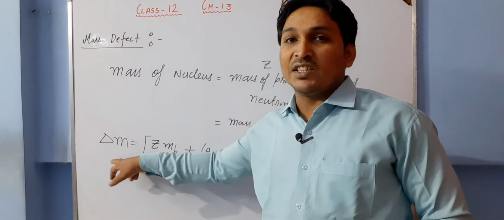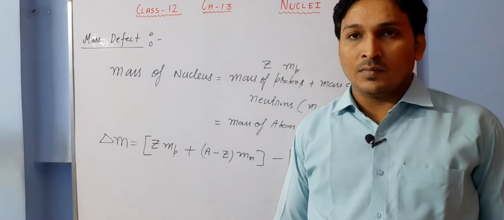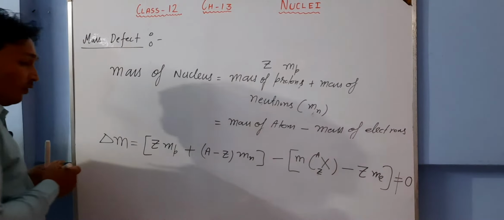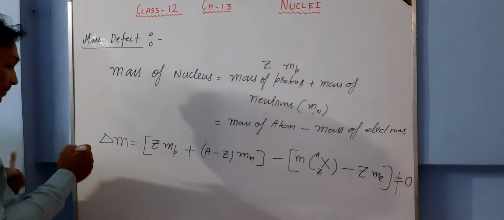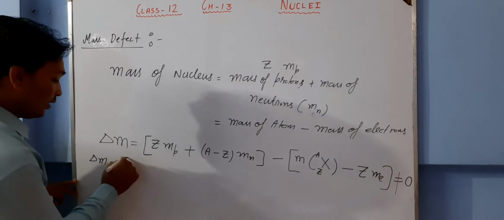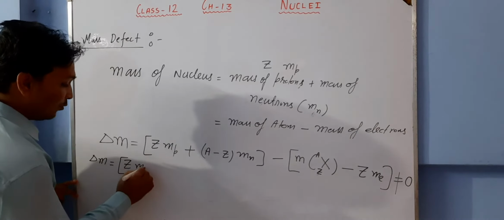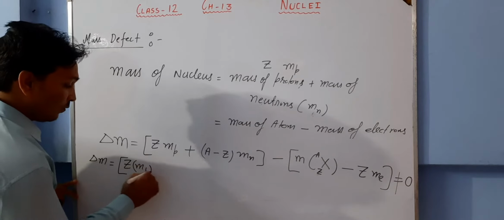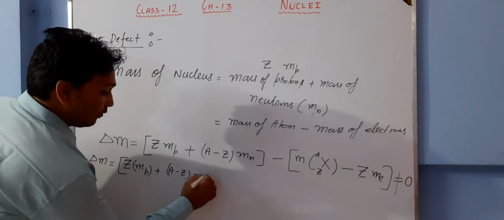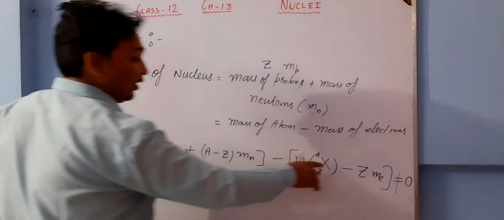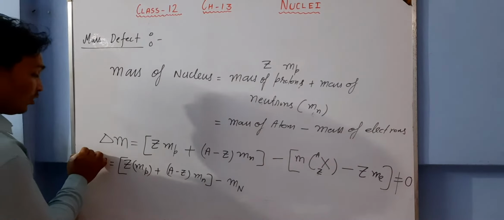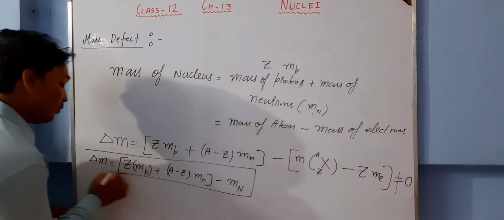Is it clear? In other words, the same line can be written as delta M is equal to, just see, in the first bracket, Z into mass of proton plus A minus Z into mass of neutron, minus the mass of nucleus. This is the definition of mass defect.